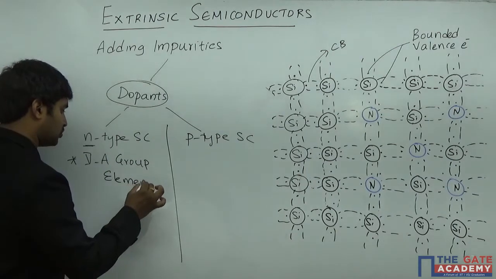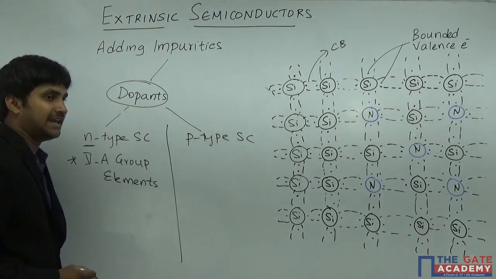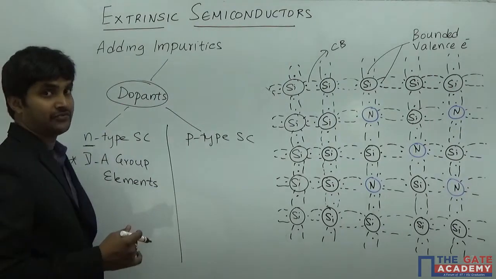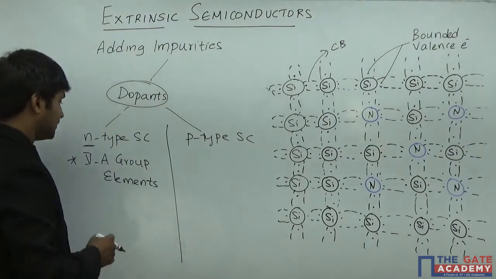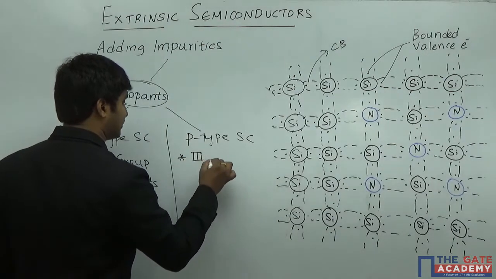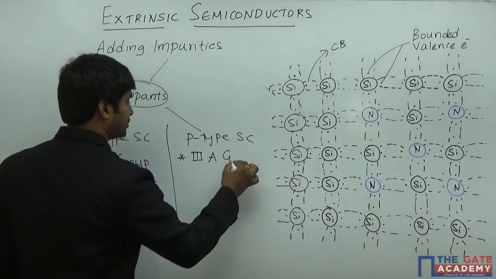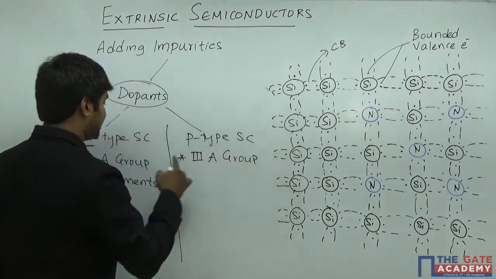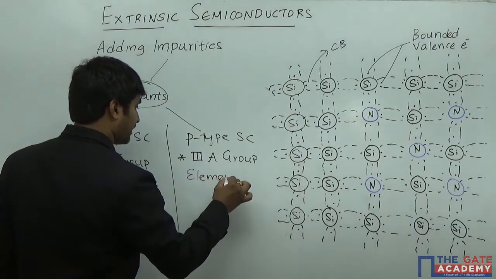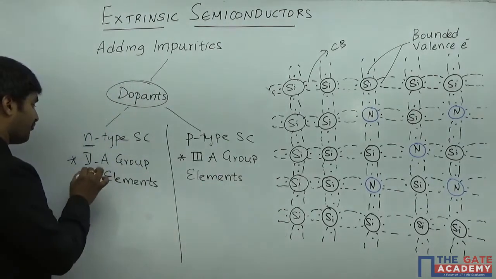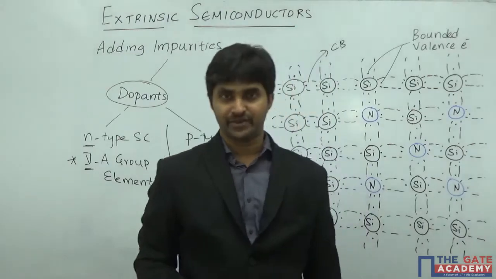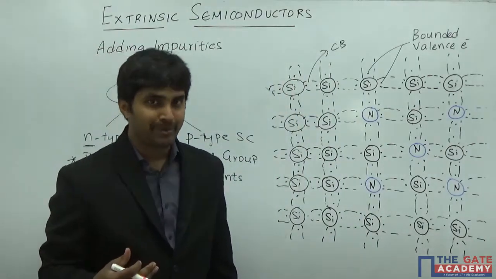So if you want to have an N-type semiconductor, then definitely you are going to add the fifth A group element, and similarly here you are going to use a trivalent impurity or a third A group element. The reason why we call this pentavalent and this trivalent is because in the case of a 5A group element, generally the valency of those elements is 5. That is why we call it pentavalent.